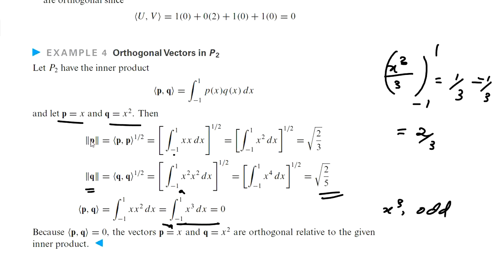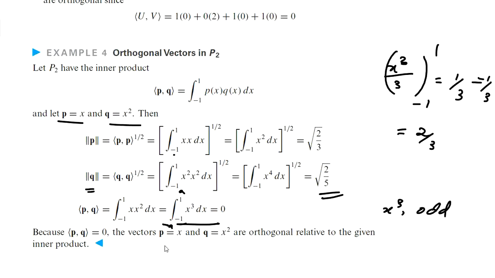Here we have obtained the norm also. Norm of p and q we have evaluated. It is just to check that the vectors are not zero vectors. They are not zero vectors; we get positive norms. And again their inner product becomes 0. If one vector is 0, then its inner product with any other vector is 0. Here both are non-zero vectors, and their inner product is 0.